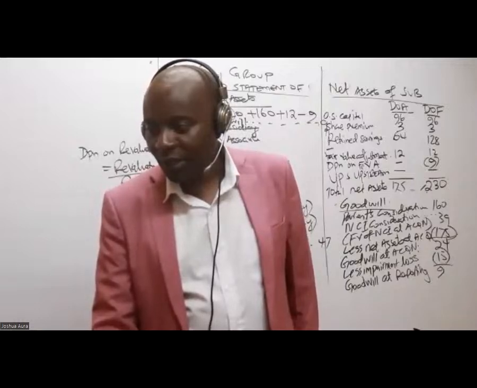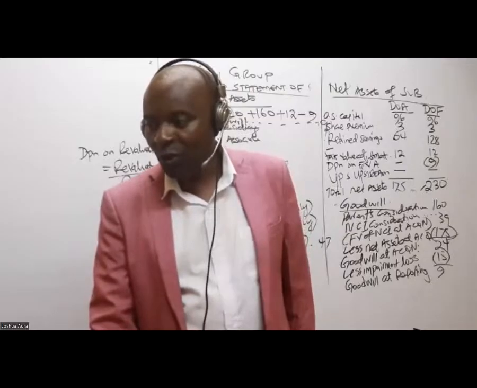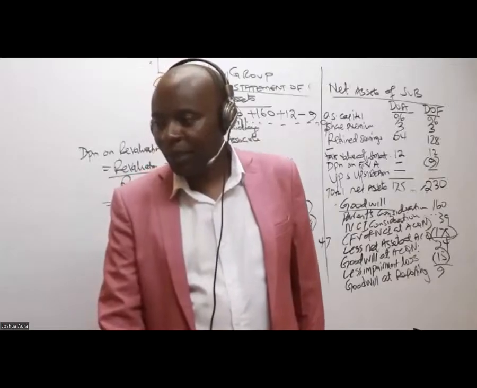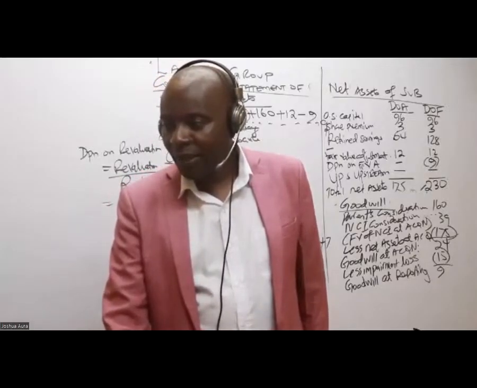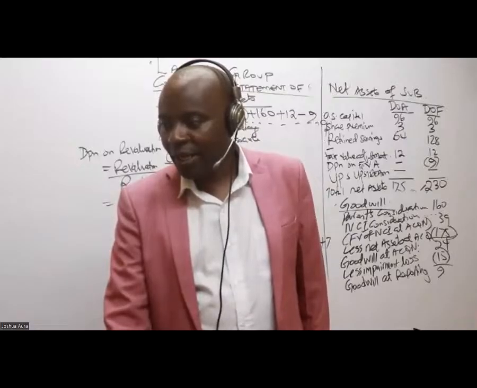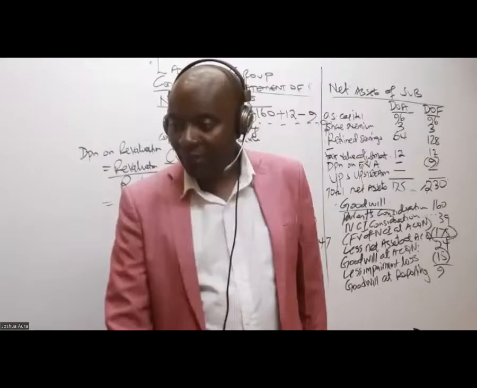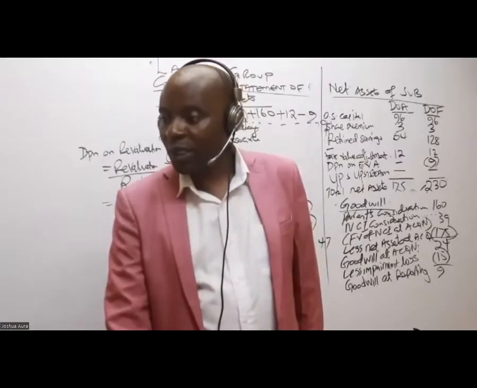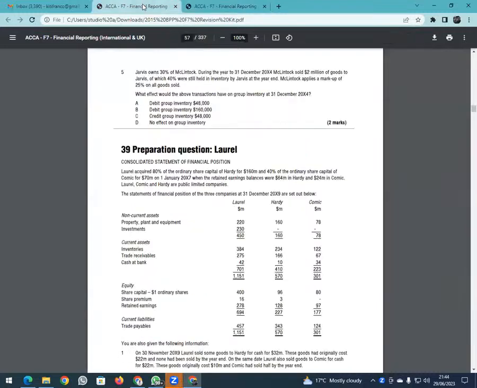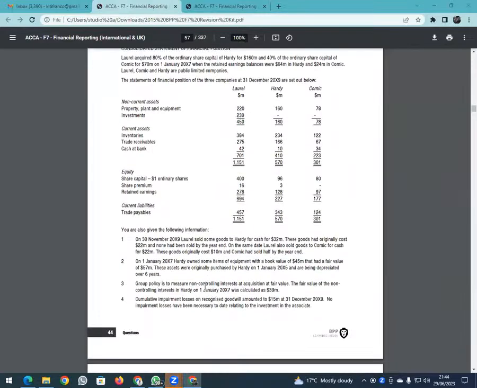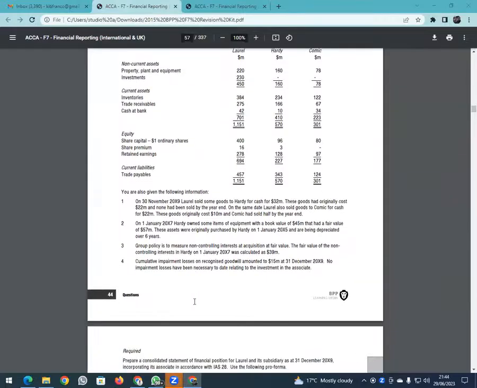If you have any questions on consolidation, I can see there are so many questions. How come my NCI is 35? NCI, let me go back a little bit. Is it your network which is disturbing, or something? I don't know. Because you see, like NCI, we said NCI at the beginning.